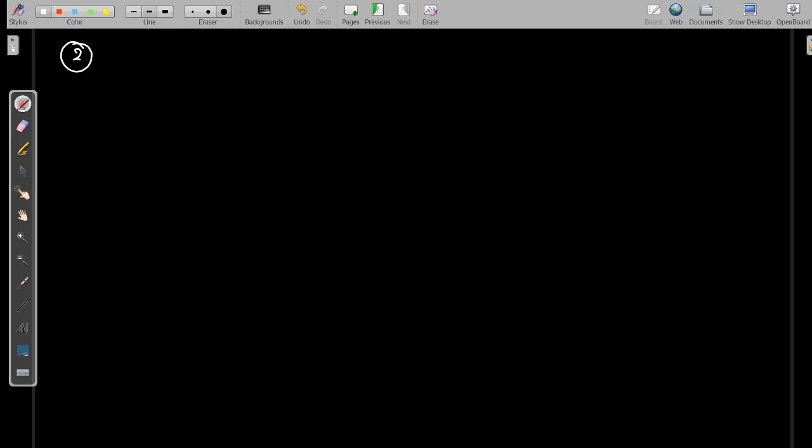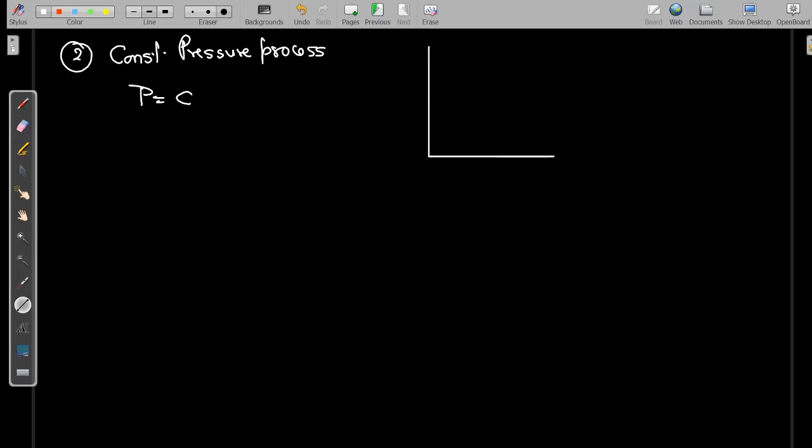The second one is the constant pressure process. For a constant pressure process, pressure is equal to constant. So again, if we draw pressure and volume, it will be a horizontal line from 1 to 2.